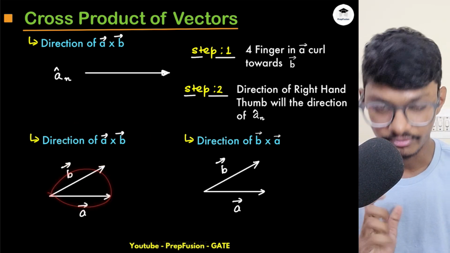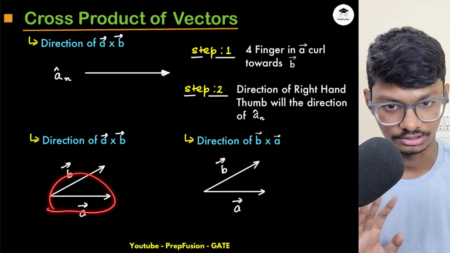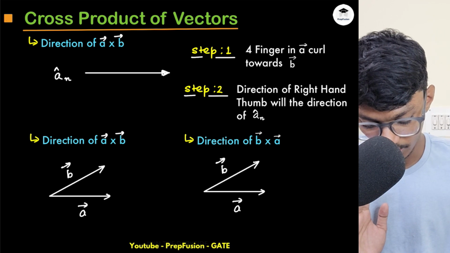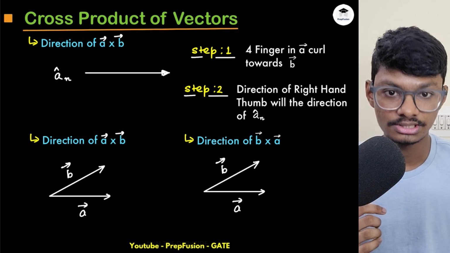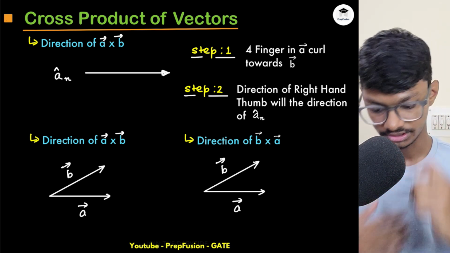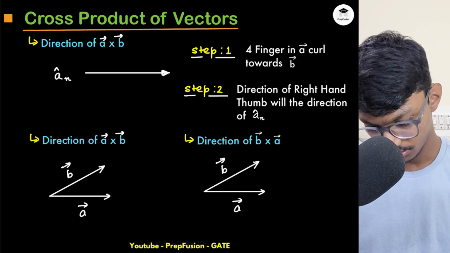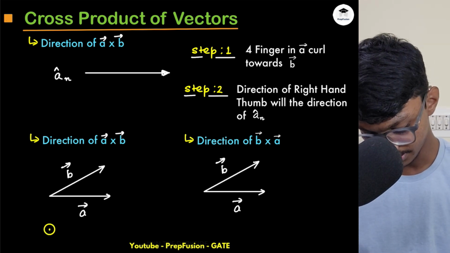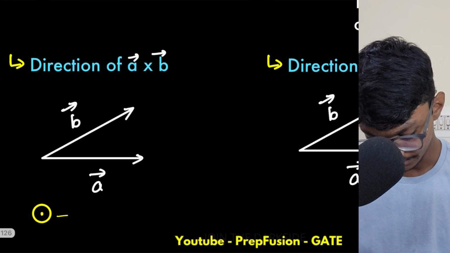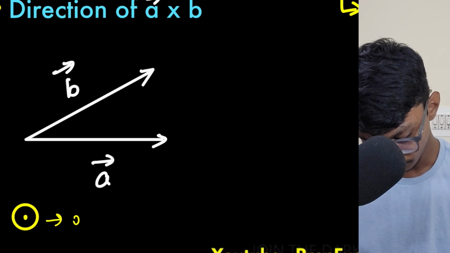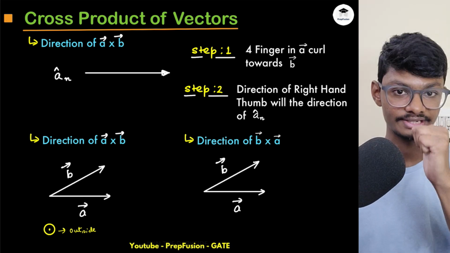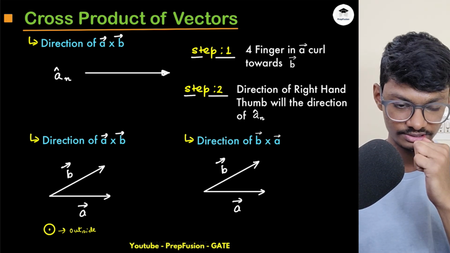If I am applying A cross B, on your screen, you take the four fingers and do A cross B. If you do A cross B from the screen, that means it is coming outside, towards me. So the sign will be simply like this, a dot, and it will come outside, towards my screen.